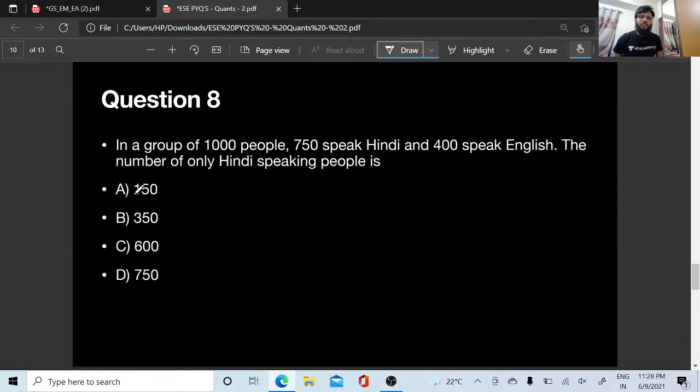Okay, yes. In a group of how many people are there, right? So this is very simple. You have to take total is equal to Hindi plus English minus both. Yes or no? Total is equal to Hindi plus English minus both.